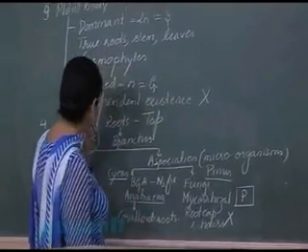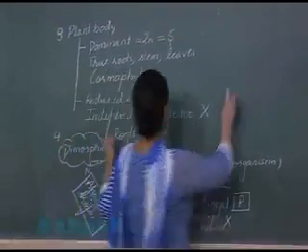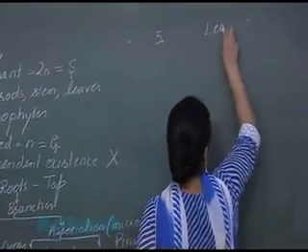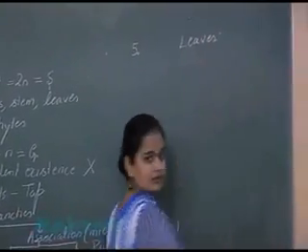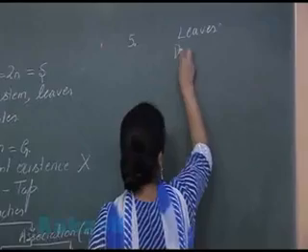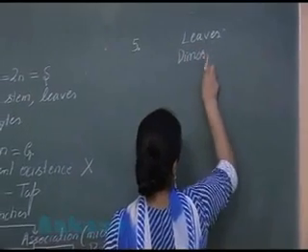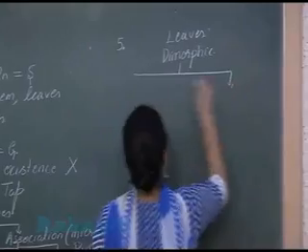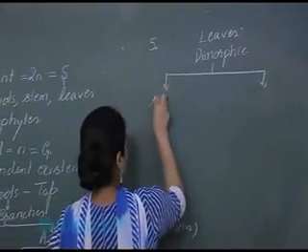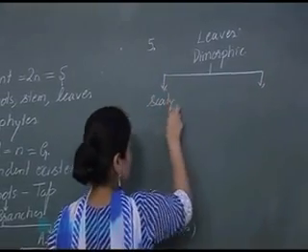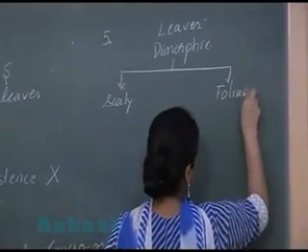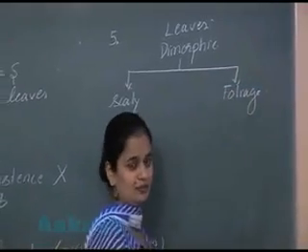Right? Now after the roots, next one, let's discuss leaves. Again there is presence of dimorphic leaves. That is scaly leaf and foliage leaf.